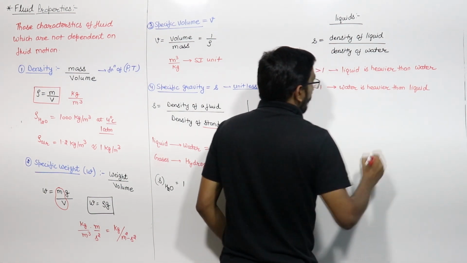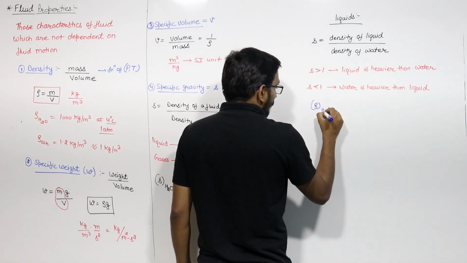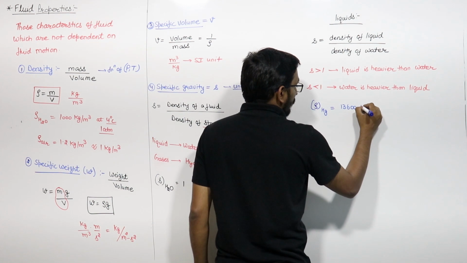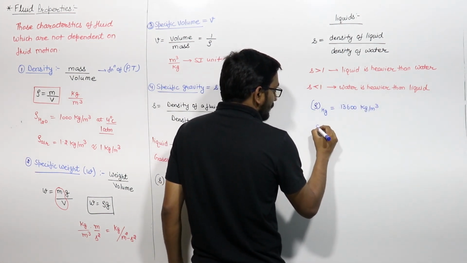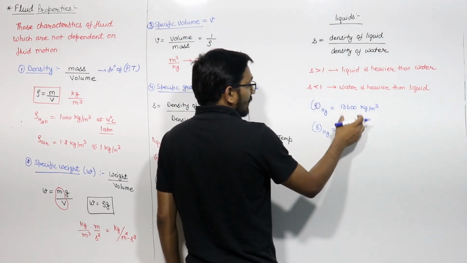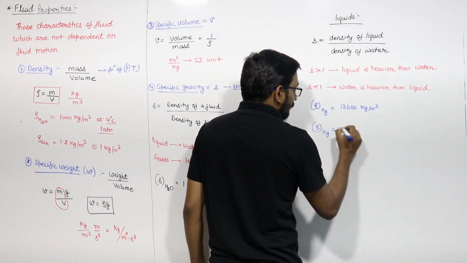If you remember, what is the density of mercury? Density of mercury is 13600 kg per meter cube. So if I write the specific gravity of mercury, it is 13600 divided by 1000, it is 13.6.